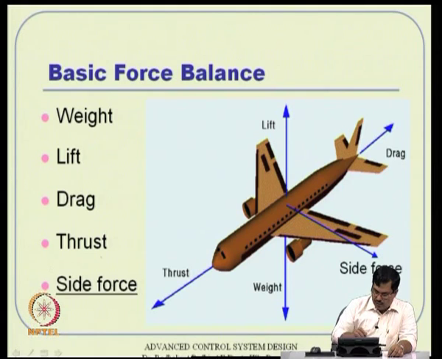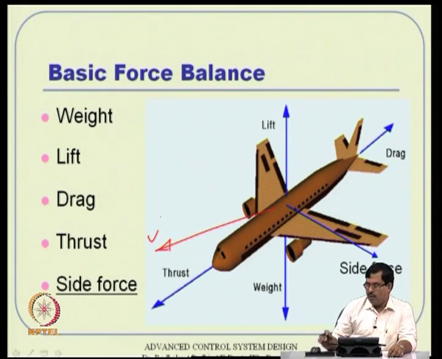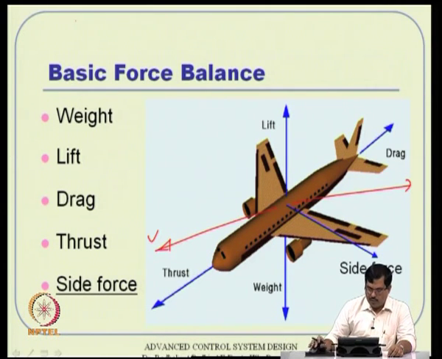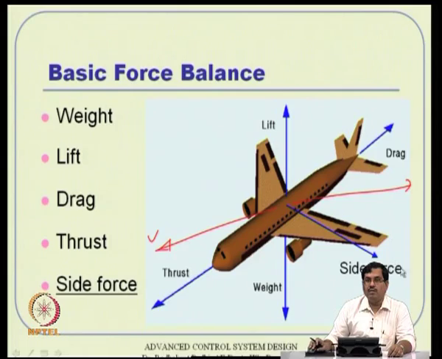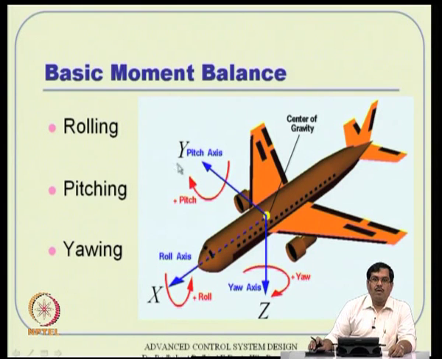the velocity vector is somewhere something like this. This is velocity. Then there will be an opposing force, and you can resolve that into two components. One is what we have seen as drag before, and then there will be a side force which will also come there. Typically there is no mechanism to cancel the side force. So in general we do not want side force generation. That is what is called turn coordination, coordinated turn, and we will see that.